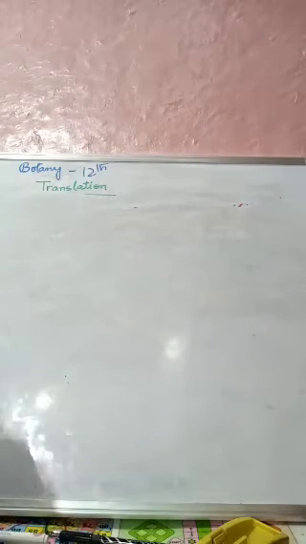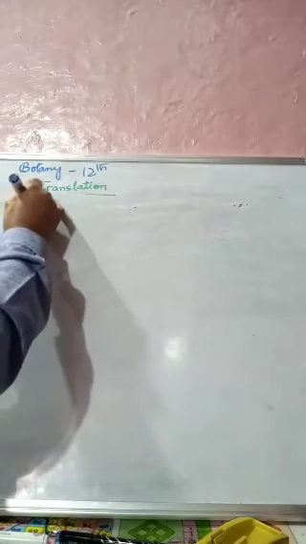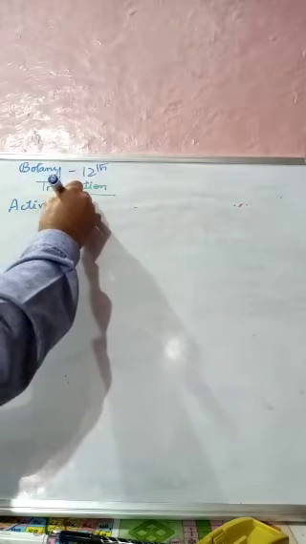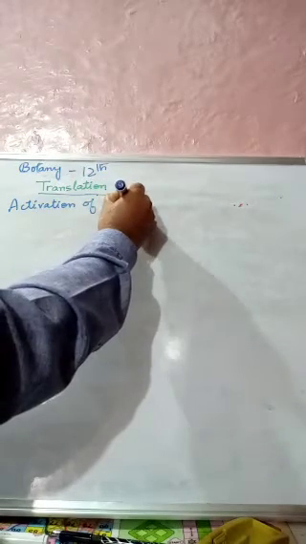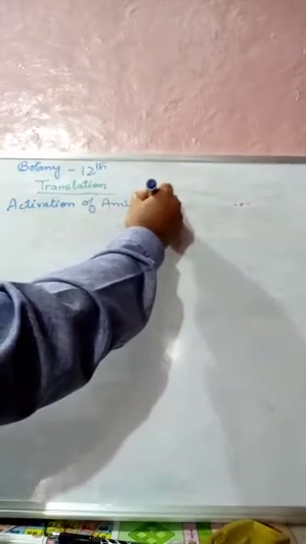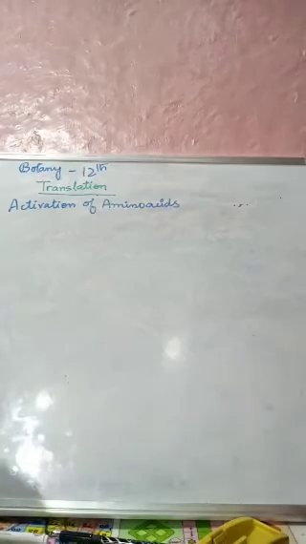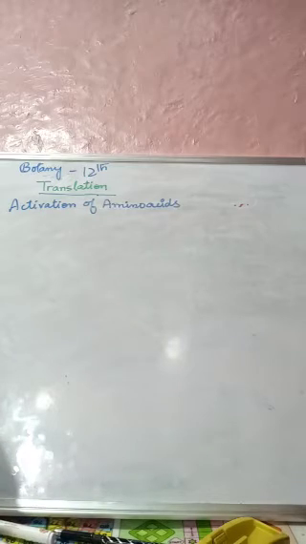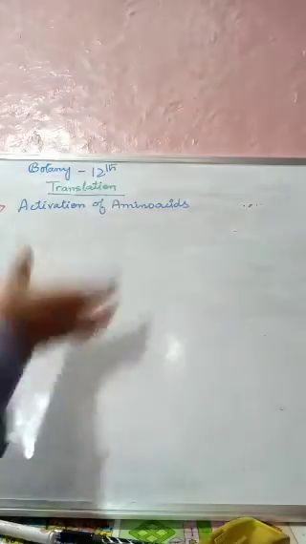First step is activation of amino acids. Now these amino acids are somewhat scattered in the cytoplasm.